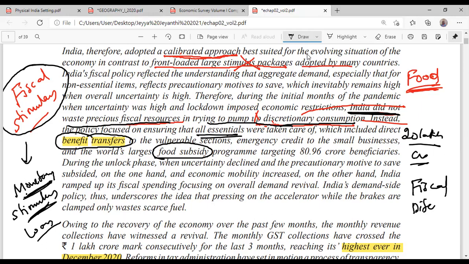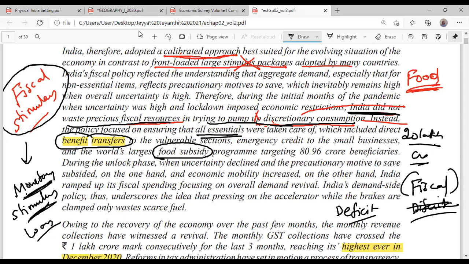See, anybody who is not able to understand the terms, please let me know. Some of the terms I have already explained. If you don't understand any word, please let me know, because there is no point in going further if you don't understand. Fiscal deficit. Government doesn't want to increase this fiscal deficit.